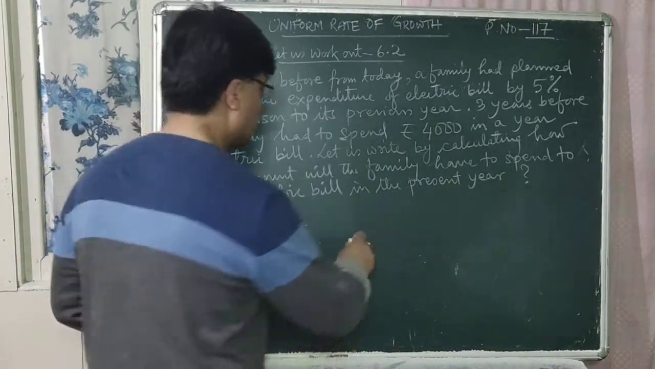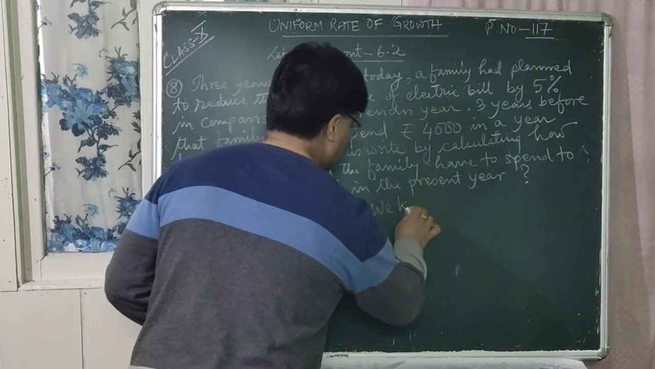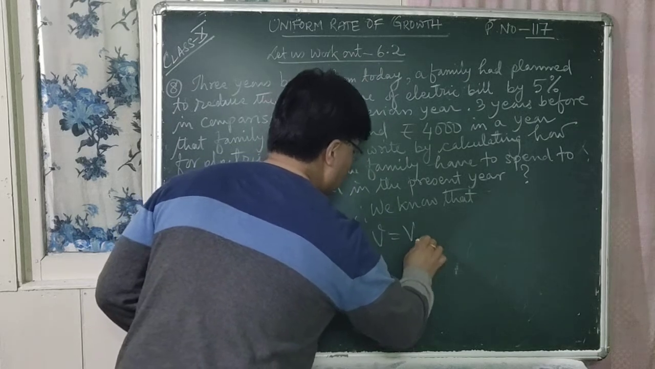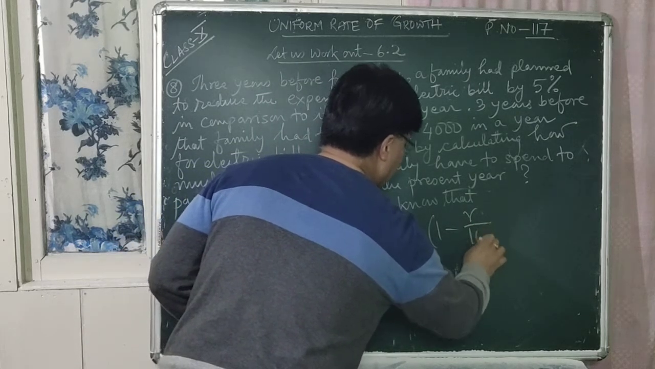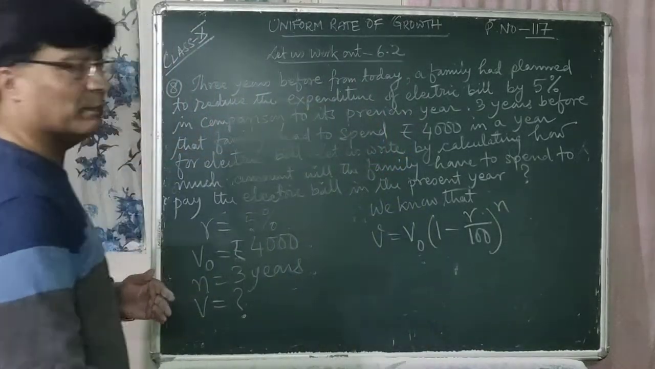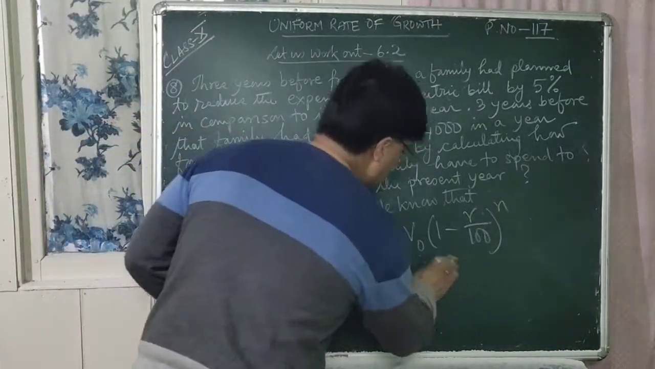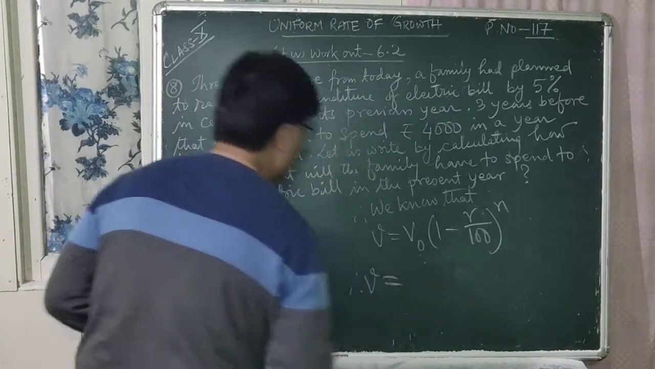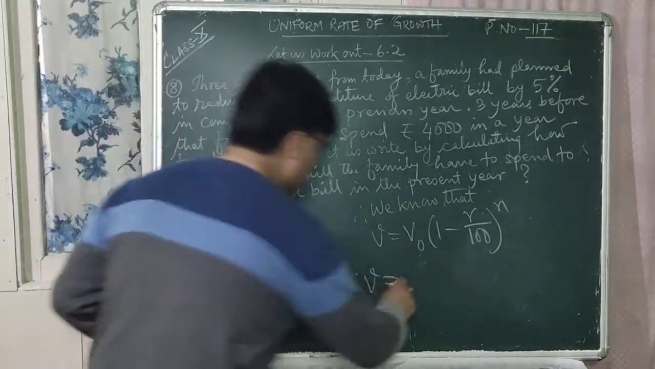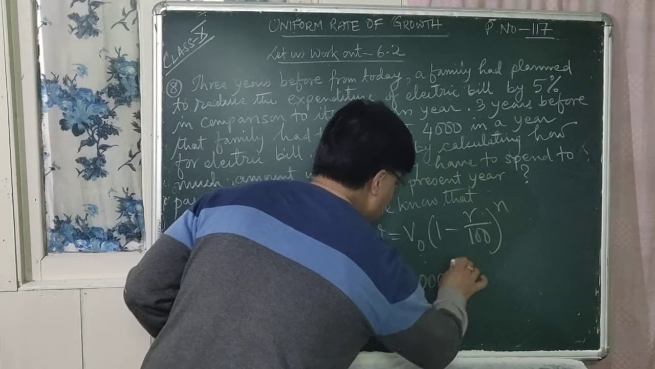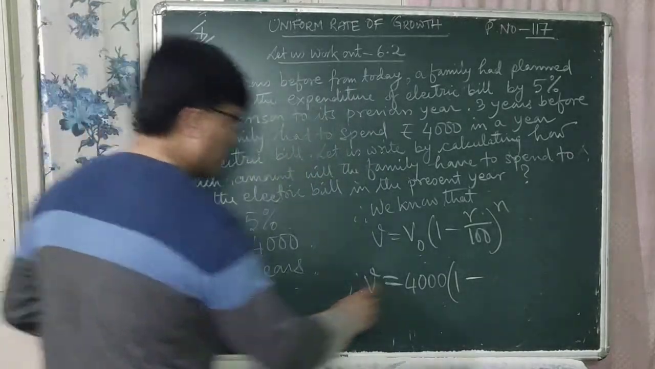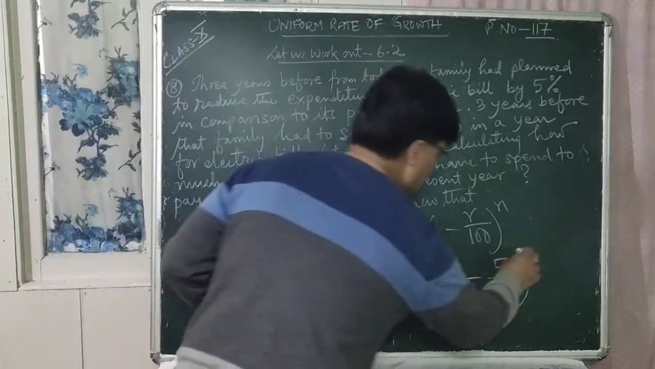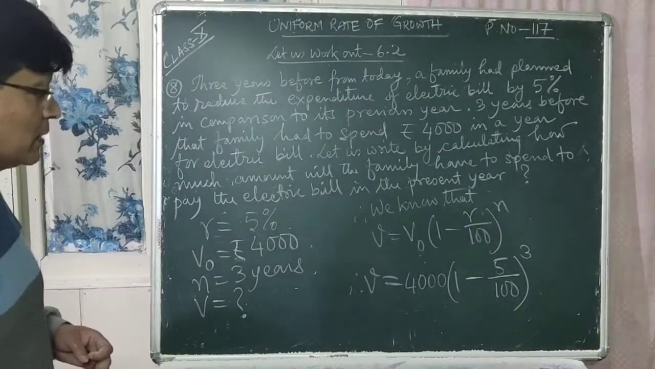Is that clear? So right now we know that V is equal to V0 within bracket 1 minus R upon 100 whole to the power n. Right? Now let us put the values. Therefore V is equal to, what is V0? 4000. It is 4000, right? Within bracket 1 minus, what is R? 5%, 5 divided by 100 whole to the power what? Whole to the power 3. Is that clear now?